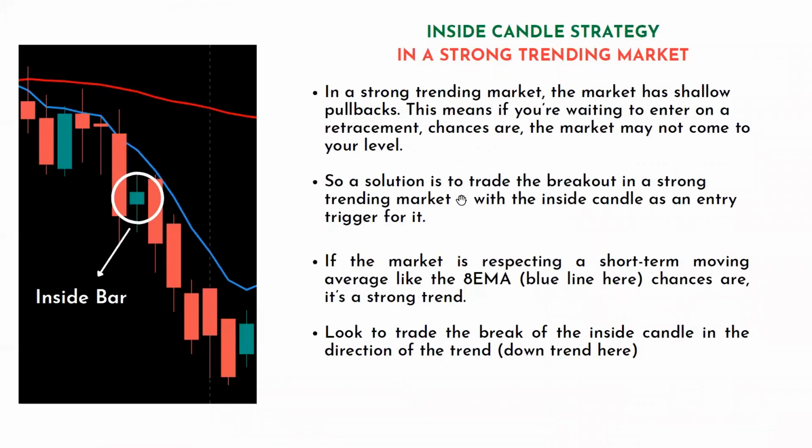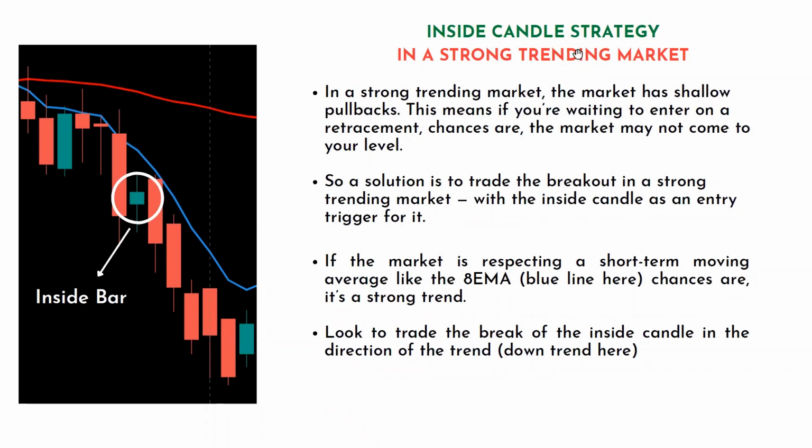In a strong trending market, this works very well. Don't trade it in a sideways market; trade it in a trending market. How do you identify a trending market, which I explained yesterday? Look at the 80 EMA, 20 EMA and 50 EMA. If the lines are a little broader from each other, it is called a trending market, either a downtrend or an uptrend. But if they are almost near each other, that means it's a sideways market. You can ignore inside bar strategies at those places.